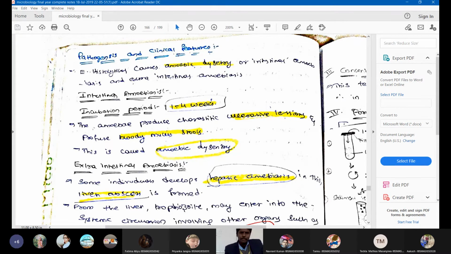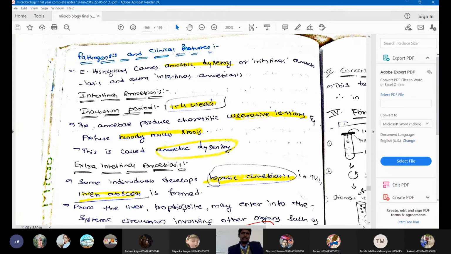Other than that, the next important topic will be lab diagnosis of Entamoeba histolytica. So this is another important 5-mark question for you. Lab diagnosis of Entamoeba histolytica. Before lab diagnosis, I should add a note on the culturing of amoeba. So culturing will be a part of our lab diagnosis. So let us have a quick diagnosis.